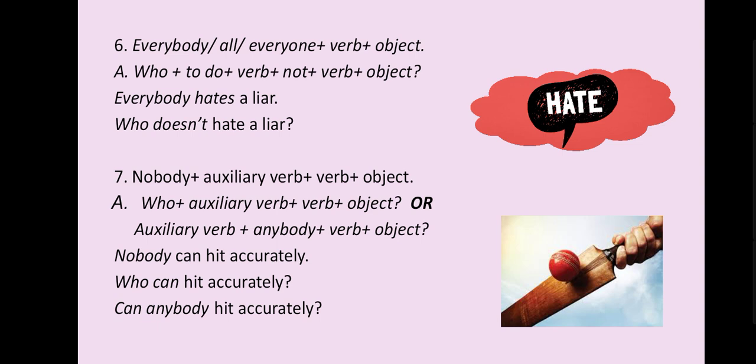Seventh, nobody plus auxiliary verb plus object. Here you can write the answer in two ways: who plus auxiliary verb plus object, or auxiliary verb plus anybody plus verb plus object. Our sentence is like this: nobody can hit accurately. So, if you wish, you can use who also. Who can hit accurately? Or can anybody hit accurately? You can transform this kind of sentence in two ways.